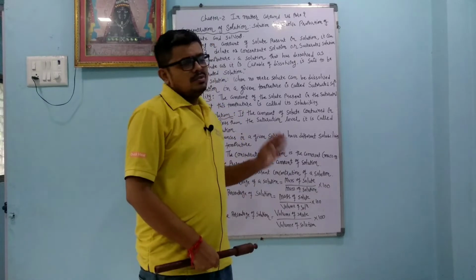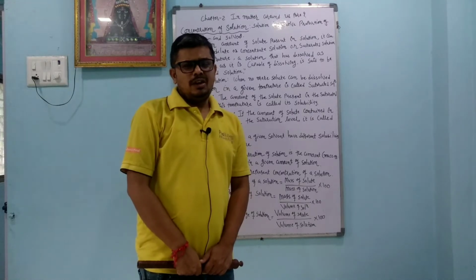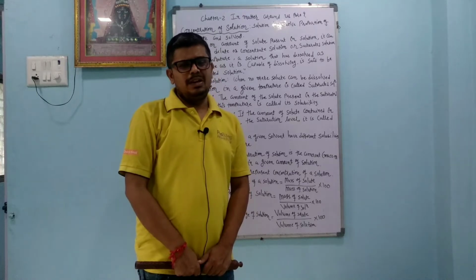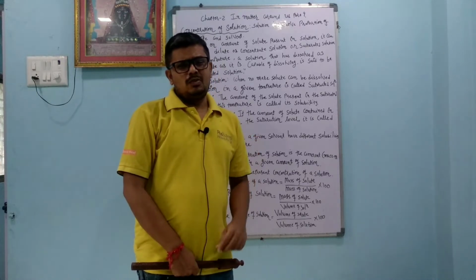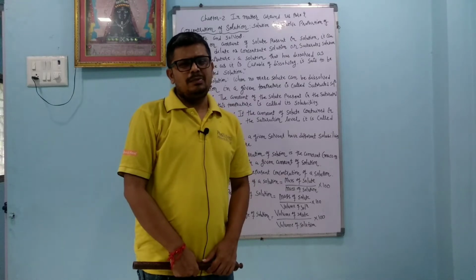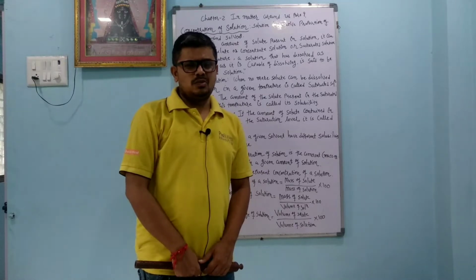So we know what is called solute. In the solution, the compound which is present in the lesser amount is called solute, and the compound which is present in the greater amount is called solvent. A simple example: we take one glass of water and add 1 spoon of NaCl, sodium chloride. Then NaCl is in the lesser quantity, so it is called the solute, and the water is in the greater quantity, so it is called the solvent.